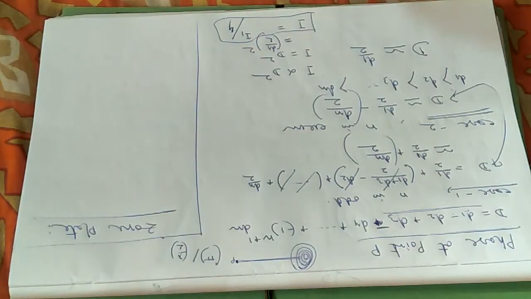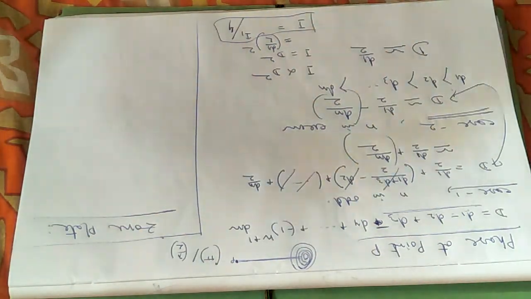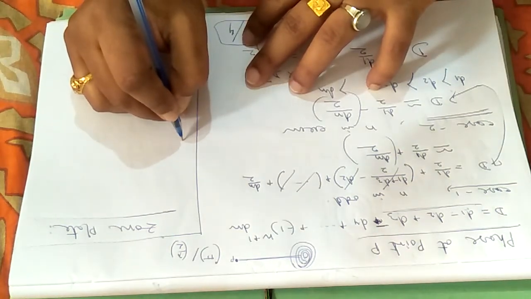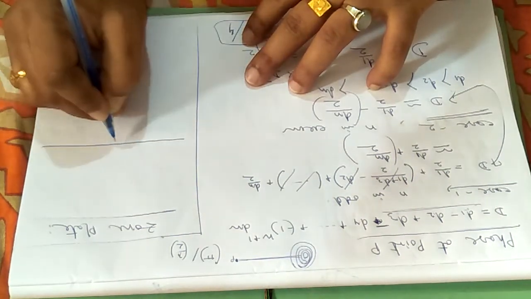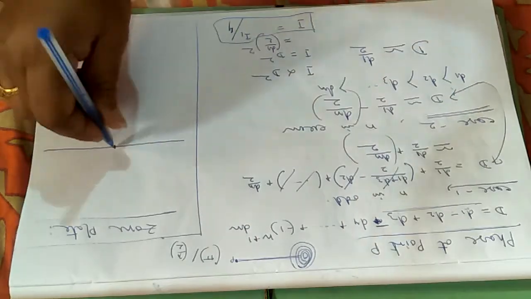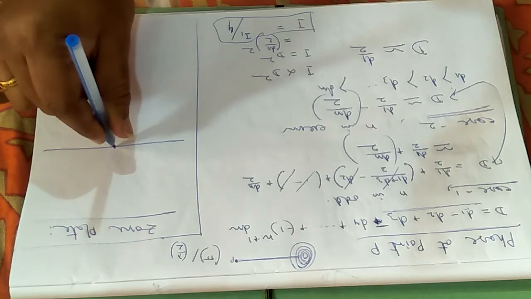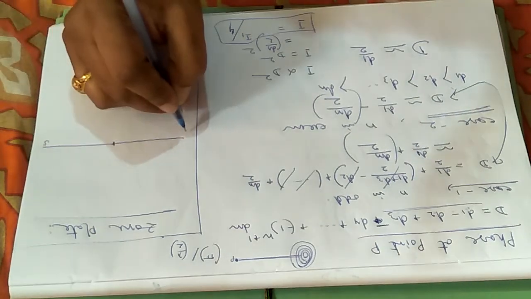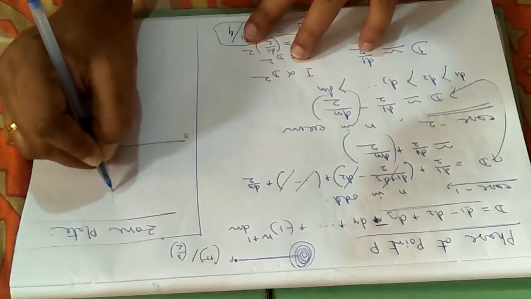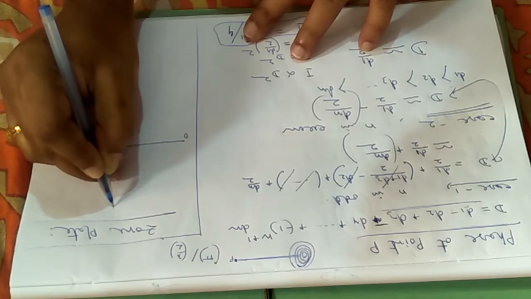Zone plate is the consideration that it is one imaginary plane which will give you the correlation between the source and the screen. Suppose I am having a midpoint or any point on which I am drawing a perpendicular line, perpendicular to the plane of the paper, and this is the source and this is the point of interest.